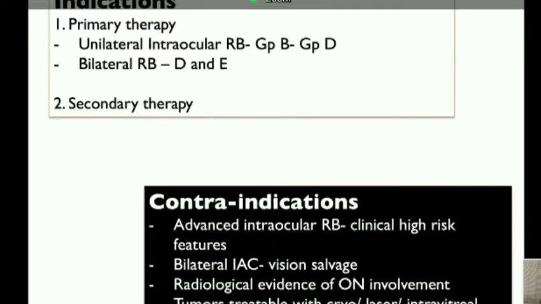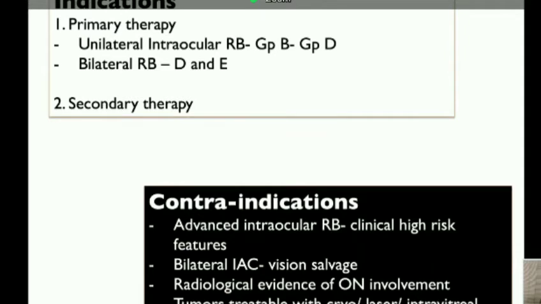So there are certain indications and contraindications, strictly. It is absolutely contraindicated in advanced intraocular retinoblastoma where there are clinical high-risk features, where there is a chance of systemic metastasis. In bilateral IAC, where you have a better eye and you want to salvage the vision in that better eye, it is good to avoid bilateral IAC, where you want to give vision to the child for a better life.